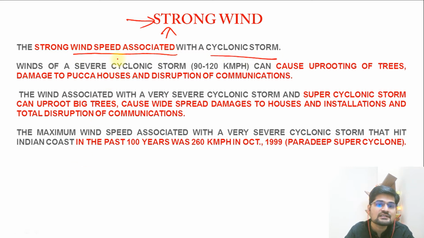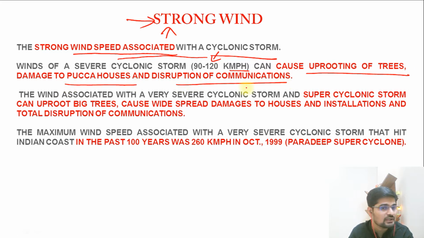So winds of a severe cyclonic storm, that is about 90 to 120 km per hour, can cause uprooting of trees, damage to houses, disruption of communications, that we know, right? That's why the entire mechanism is so strong that our administration and executive bodies have lots of trouble while managing this kind of situation. So that's important.